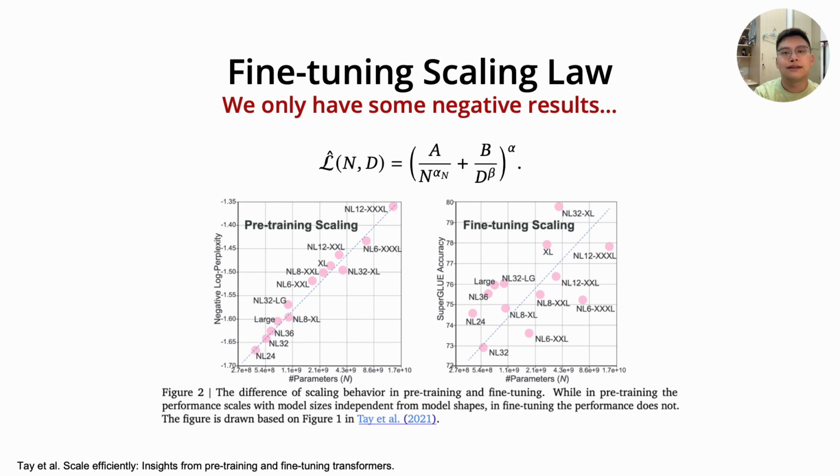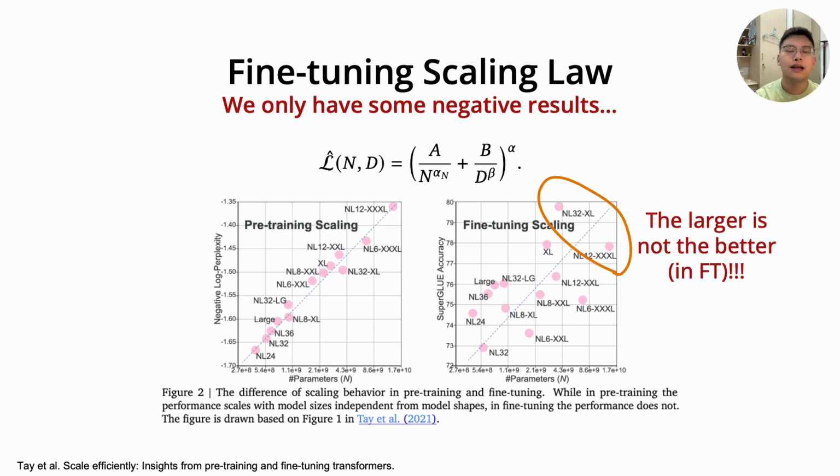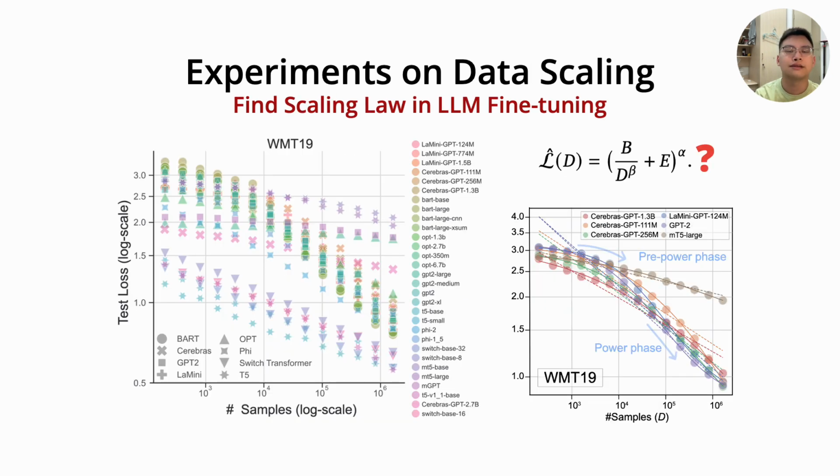Then we continue to study the scaling law in the fine-tuning scenario. The formula here shows the vanilla scaling law, where L is the loss, N is the model size, and D is the dataset size. This formula is tested good in the pre-training scenario. However, we only have some negative results in fine-tuning, as the figure shows. A paper from Google points out that the scaling of model size does not follow the vanilla law. This also shows that in LLM selection, we cannot simply choose the largest candidate. So, the scaling law doesn't work in model size scaling.